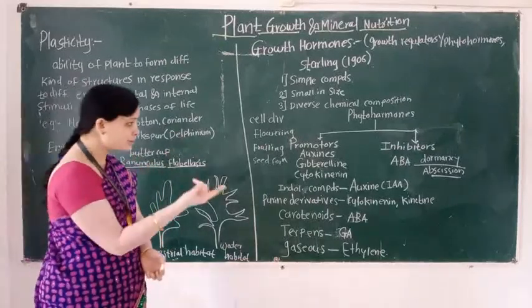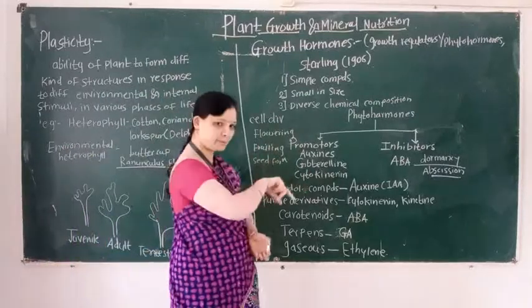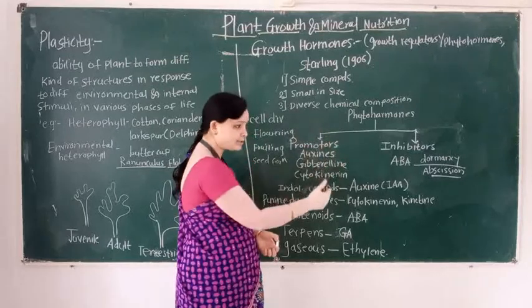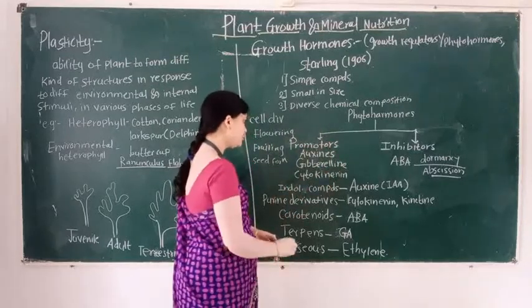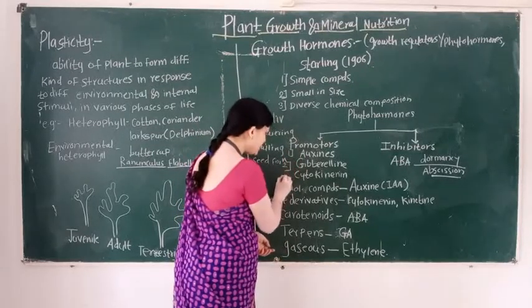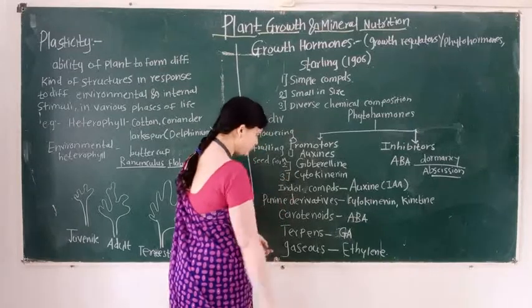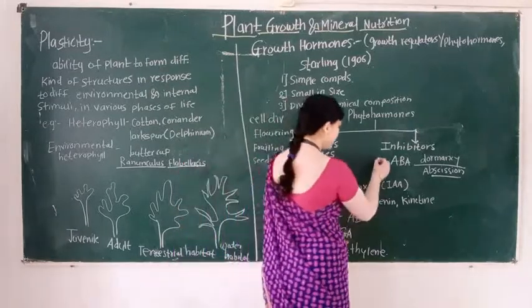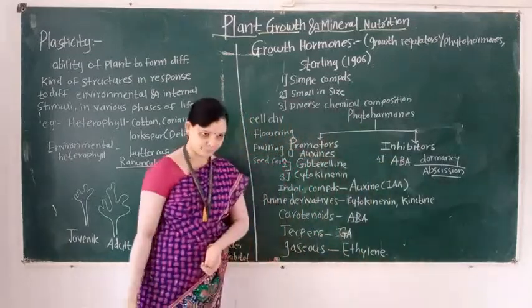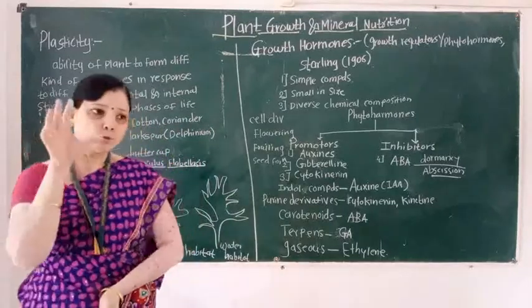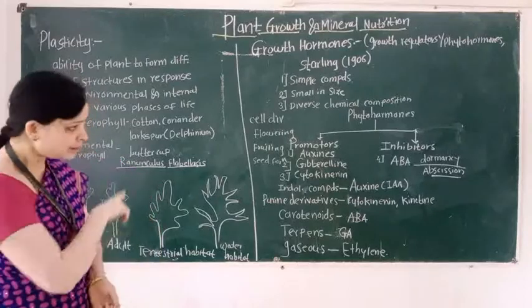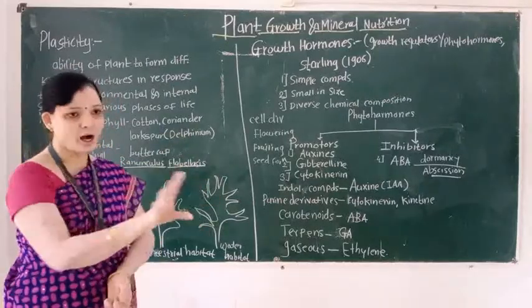So, phytohormones are classified into how many types? Two types. The first type is known as a promoter and the second type is known as an inhibitor. Promoters, for example, are auxin, gibberellin, and cytokinin, and the inhibitor is abscisic acid. But students, how many types of growth hormones do we know? Five. Here only four growth hormones are present.